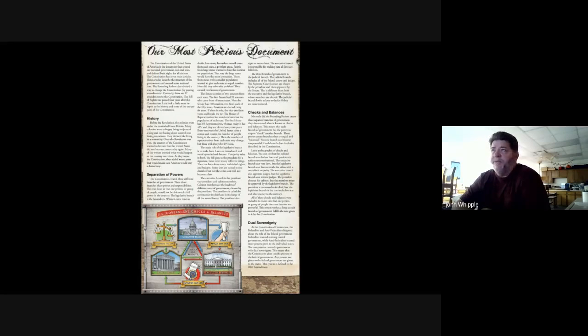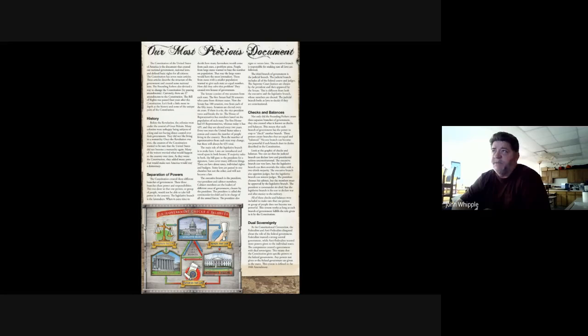The third branch of government is the judicial branch. The judicial branch includes all of the federal courts and judges. The Supreme Court justices are chosen by the president and then approved by the Senate. This is different from both the executive and the legislative branch, whose members are elected. The judicial branch looks at laws to decide if they are constitutional.